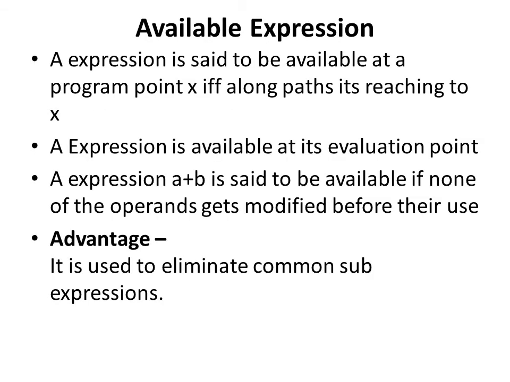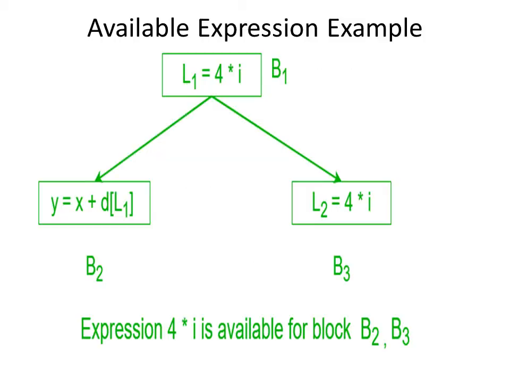Available expression. An expression is said to be available at a program point x if along paths it's reaching to x. An expression is available at its evaluation point. An expression a plus b is said to be available if none of the operands gets modified before their use. Advantage of this available expression is used to eliminate common sub-expressions.